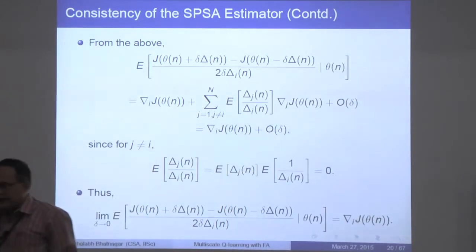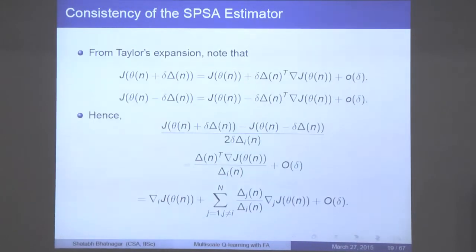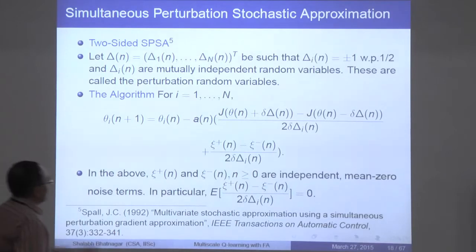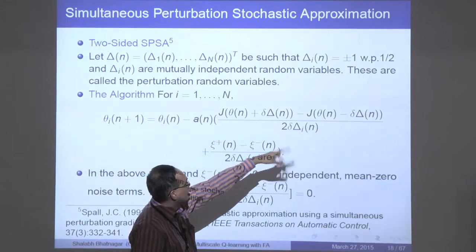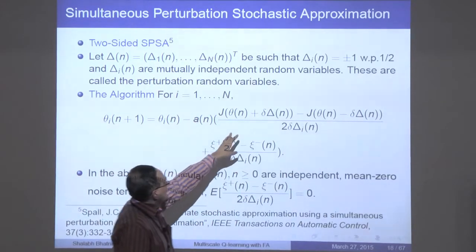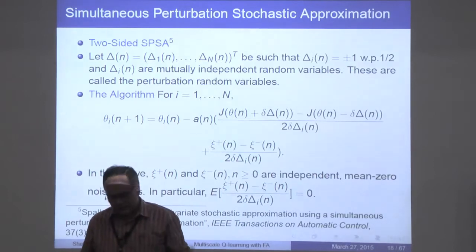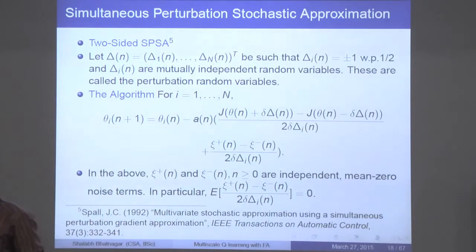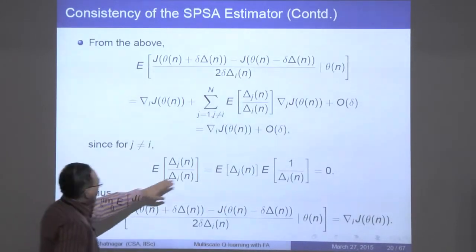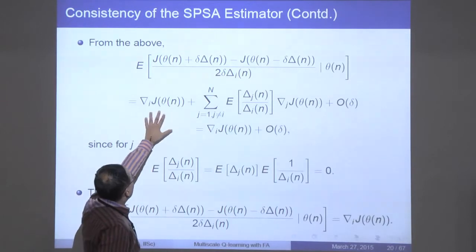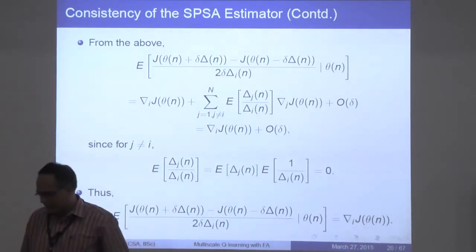So if you use these gradient estimates in your stochastic approximation scheme, and that's what Spall did. Essentially, he is using them in the stochastic approximation scheme. So we know that I can take the conditional expectation of this given theta n, and then take the difference of this quantity with the conditional expectation. That new thing is the noise, and I can take care of the noise. And so all I need to worry about is the conditional expectation of that quantity given theta n, and that I know now drops the bias terms, and all I get is the ith partial that I was interested in to begin with.